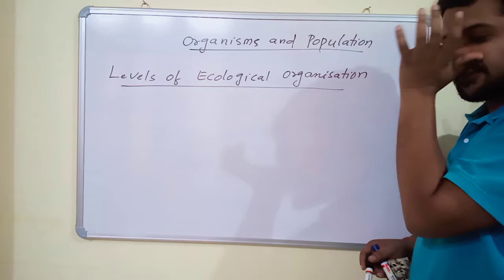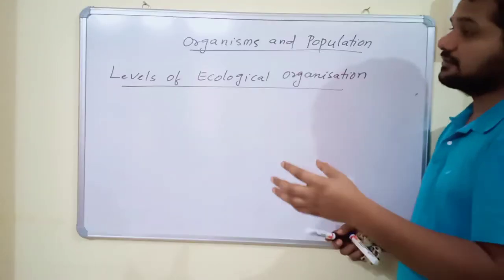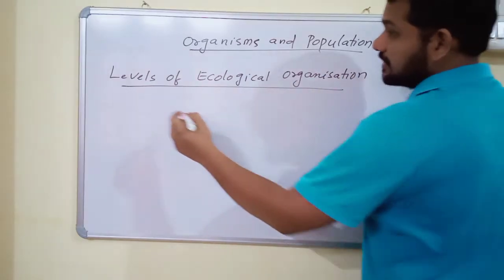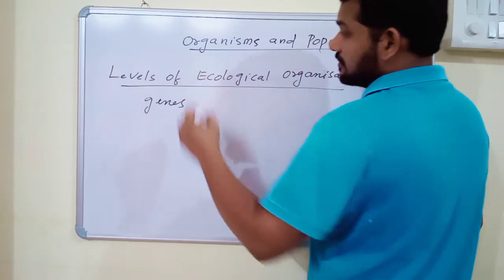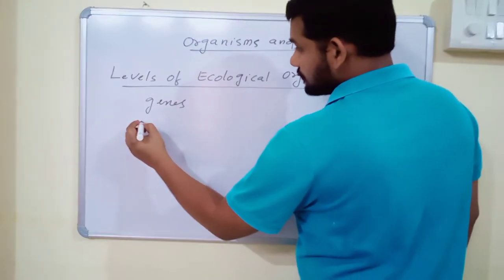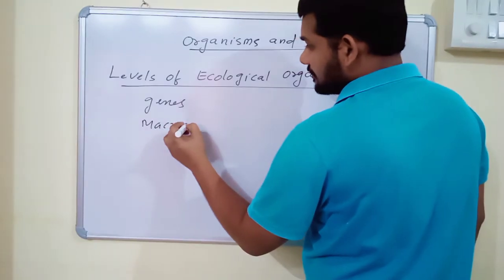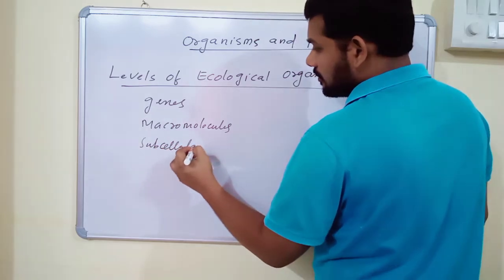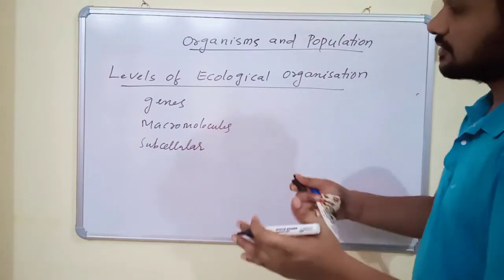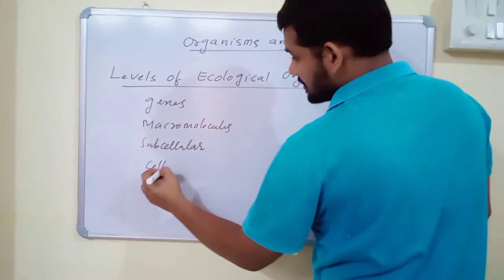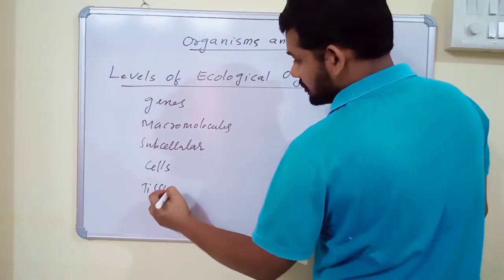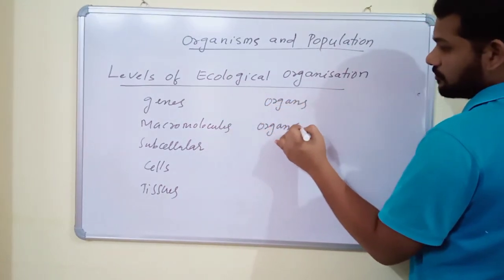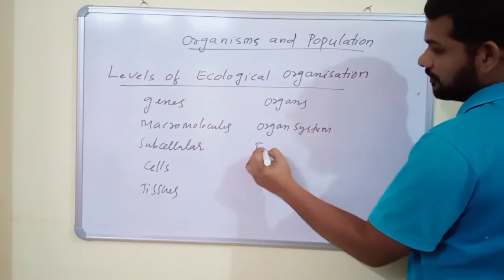Biology studies the organizations at various levels. Initially it studies the genes level and also macromolecules, then subcellular structures. These smaller components are organized into larger components: cells, tissues, organs, organ systems, then the individual, a group of organs.